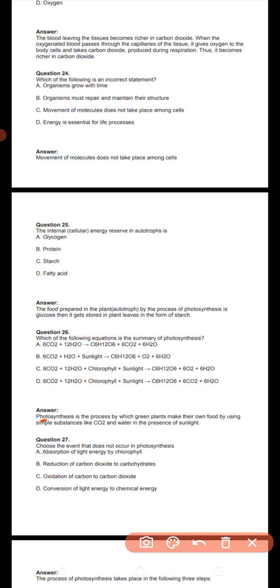Photosynthesis is a process in which green plants make their own food by using simple substances CO2 plus H2O in presence of the sunlight.